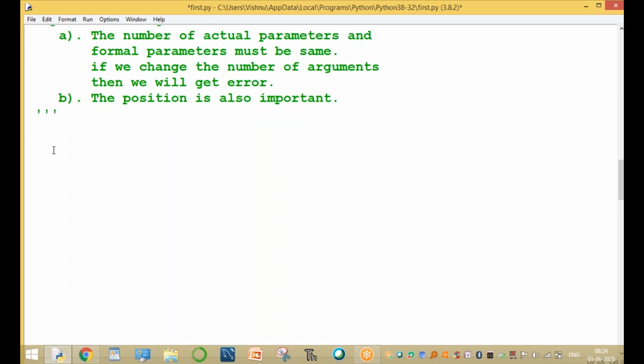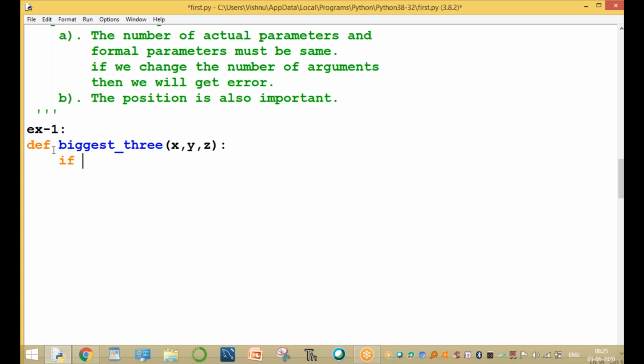Now the first example is example one, where the number is important. Write one definition, def, with any function, for example the biggest of three numbers. The function is biggest_3, to find the biggest of three numbers. Here one is x, another is y, another is z.